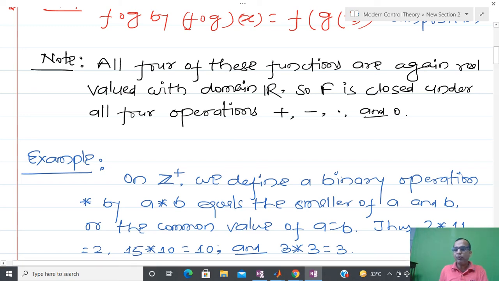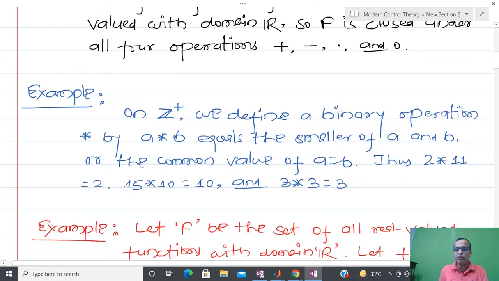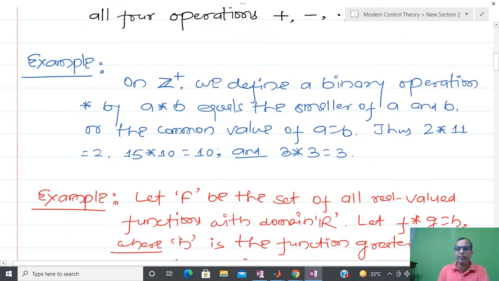Similarly, now I am going to define a strange binary operation. This is a self-cooked example. Most of the time we are generating some kind of example, or copying one from the book, so that you are able to understand the concept. So Z plus means the positive numbers we are talking about.